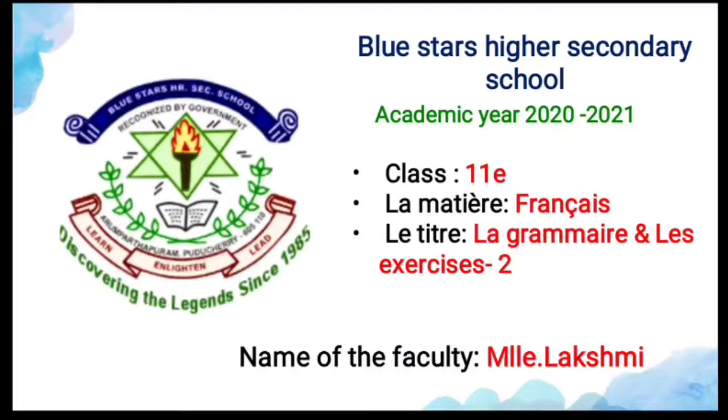And second is les articles indéfinis, that is indefinite article. What are the indefinite articles? Un means a or an, and it is used for the masculine singular. And une is used for the feminine singular, and it also means a or an. And des is used for the masculine plural as well as the feminine plural, and it means some.